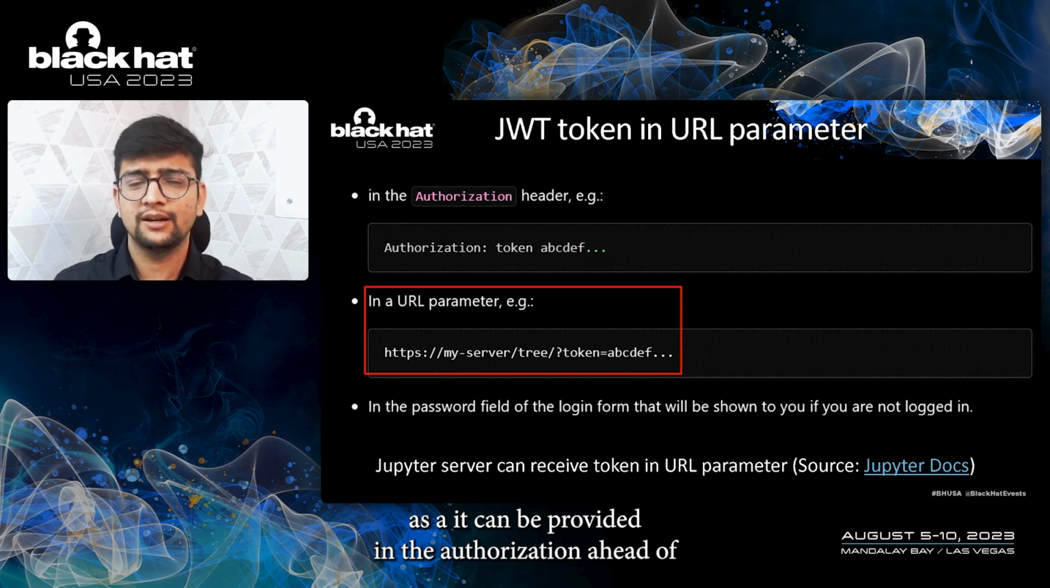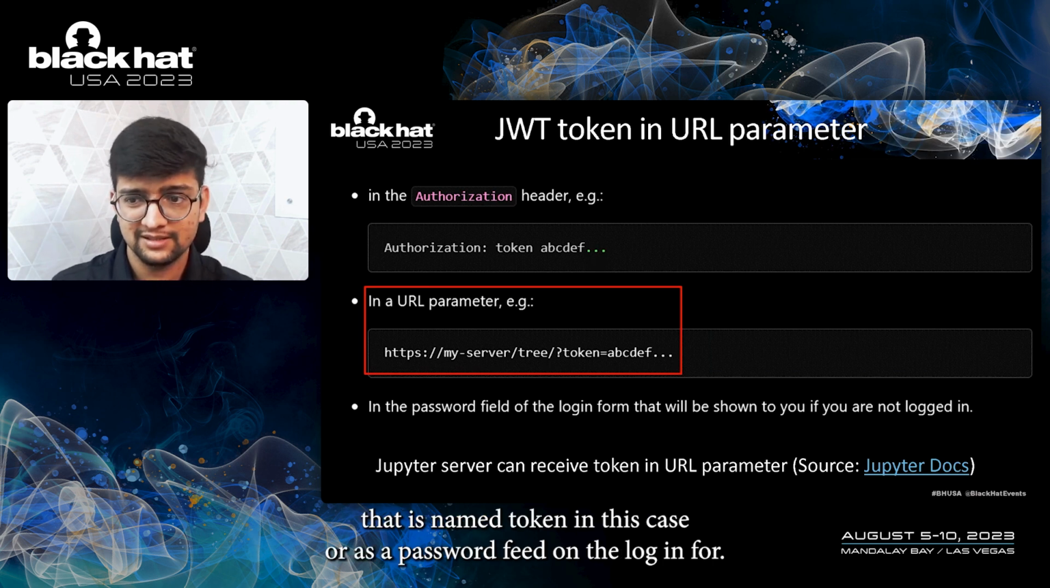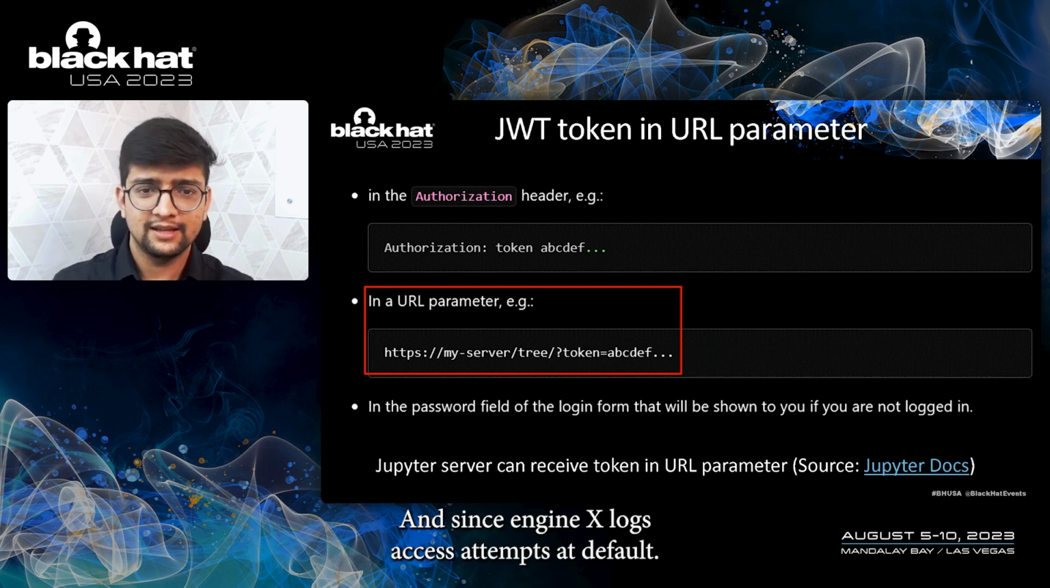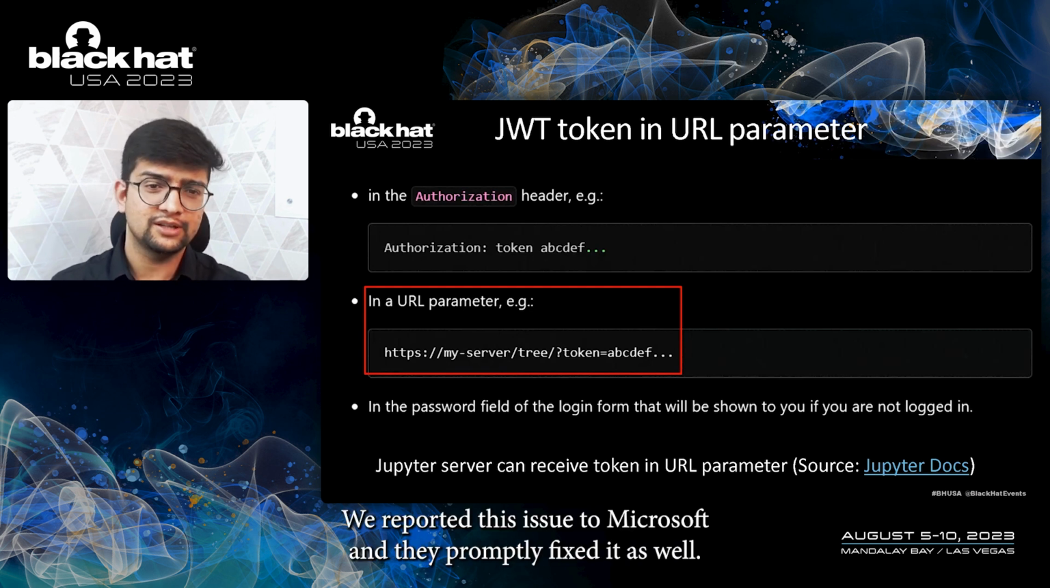It can be provided in the authorization header. Another way is to specify it in the URL parameter, named token in this case, or as a password field on the login form. And since Nginx logs access attempts at a default path, the token was logged. We reported this issue to Microsoft and they promptly fixed it as well.